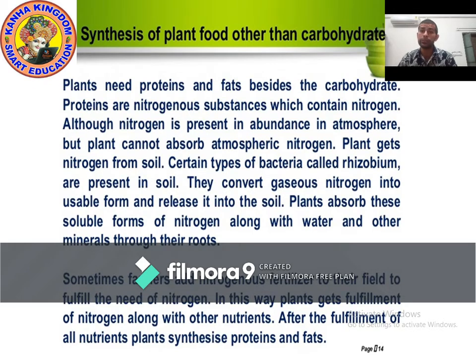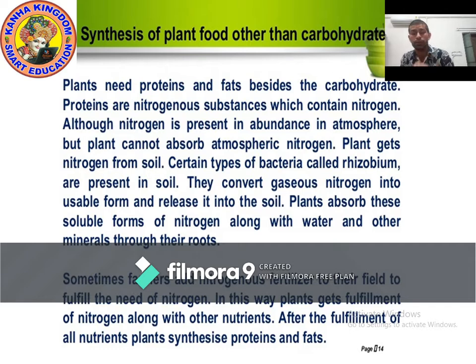Plants get nitrogen from the soil. How? There are certain bacteria. A few bacteria live in the nodules of the root, for example Rhizobium. Rhizobium bacteria live in the soil along with the root.